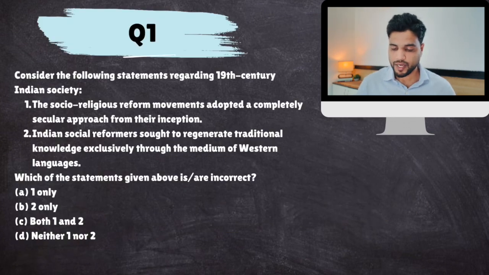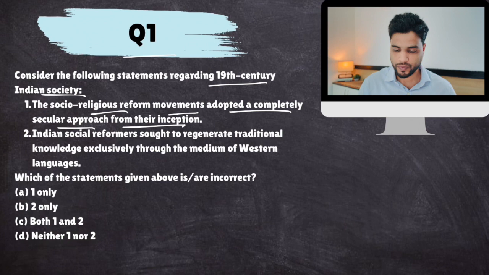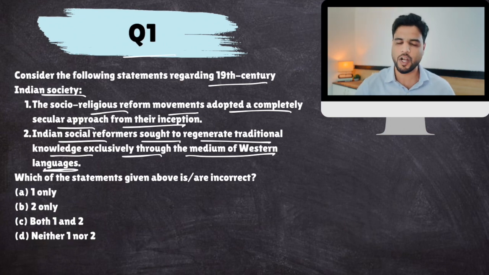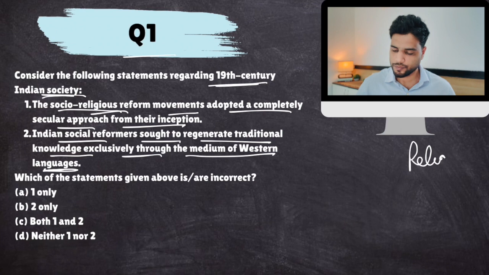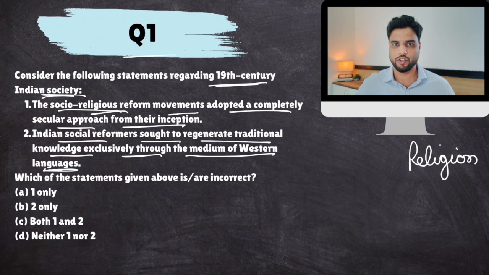Consider the following statements regarding 19th century Indian society. The socio-religious reform movements adopted a completely secular approach from their inception. Indian social reformers sought to regenerate traditional knowledge exclusively through the medium of Western languages. You see, in the 19th century Indian society, the socio-religious reform movements sought to reform our religions, and the society that developed out of that religion. How can it be secular? It cannot be. So this is false.